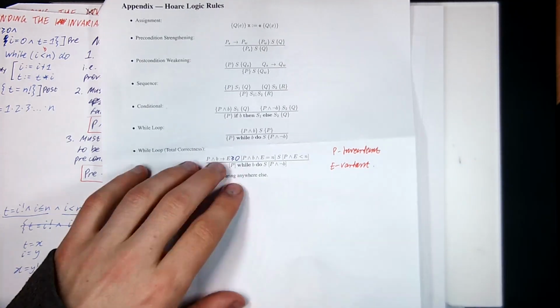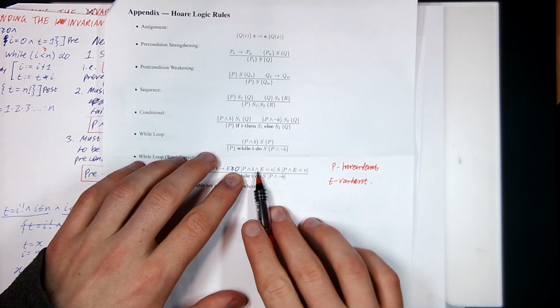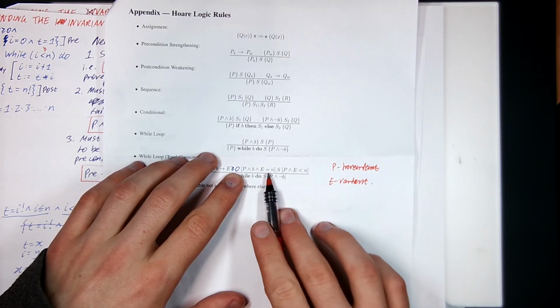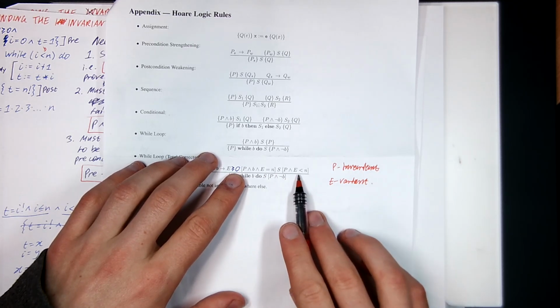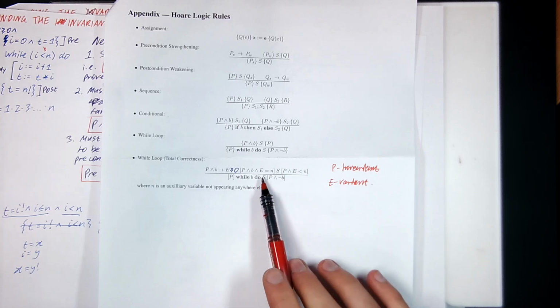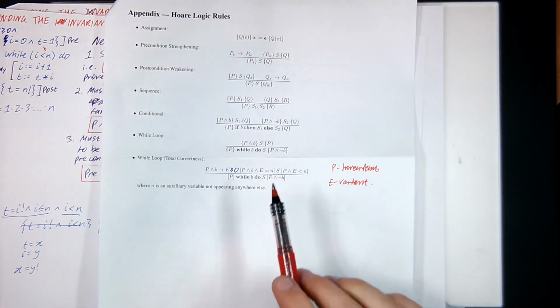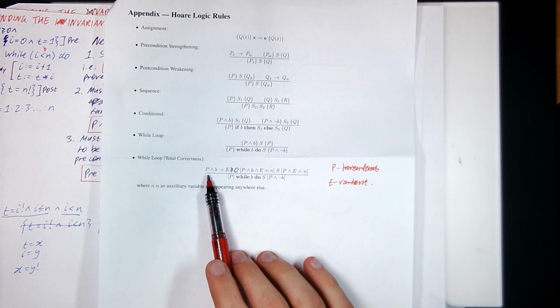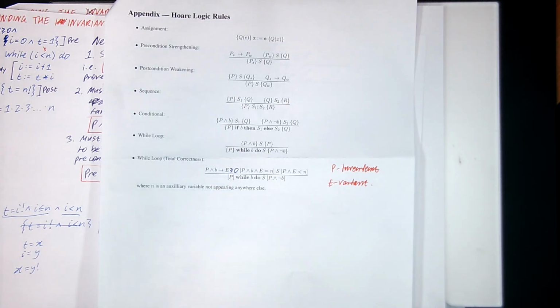And we have to prove a stronger property now. We have to prove that if P and B and E is equal to N, and then I run the code, P still holds, so P is still an invariant, and E gets strictly smaller. So E is called a variant because in this case it changes as you do the loop. But importantly, every time you call the function, E's got to progress closer and closer to 0. And it's also going to be the fact that when you initially run the code, i.e. when P and B are true, that implies E is greater than or equal to 0.